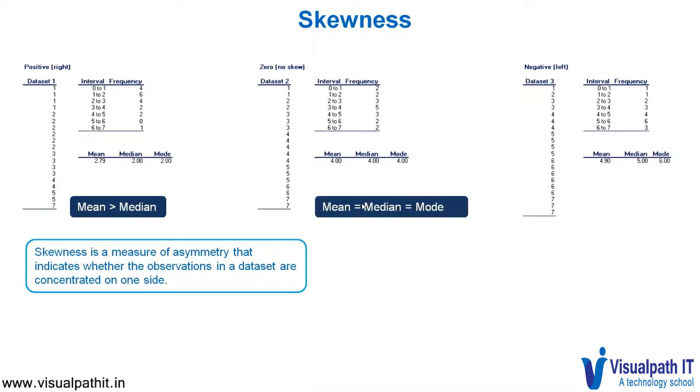The second dataset, where mean, median, mode are all the same, and the third dataset, where mean is less than the median. In the first dataset, where mean is greater than the median, we are going to have a right skew, which would mean that the tail is going to be more at the right.